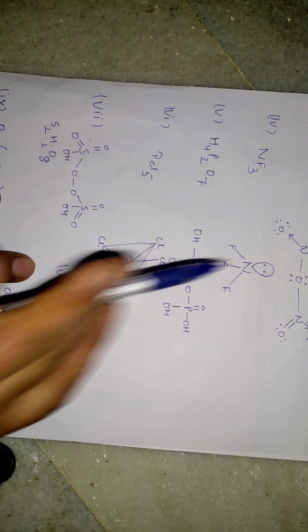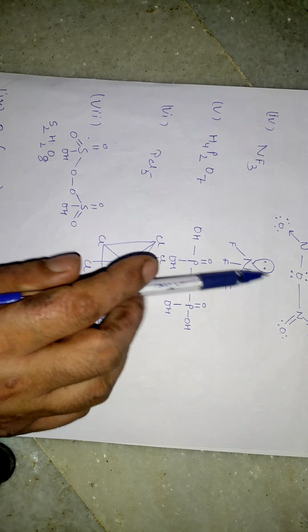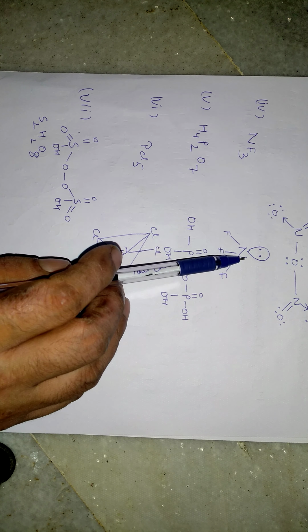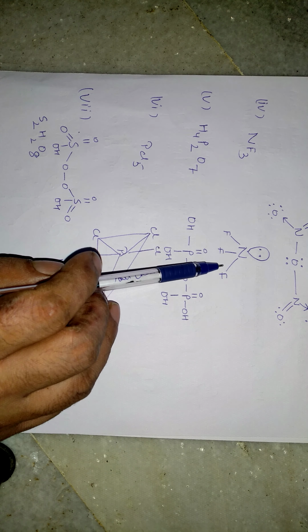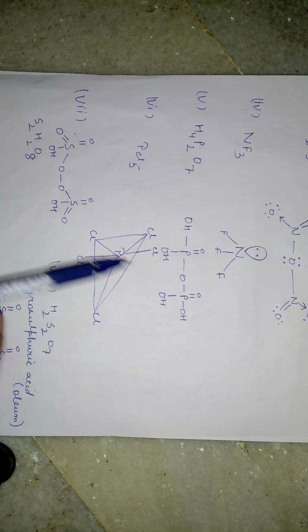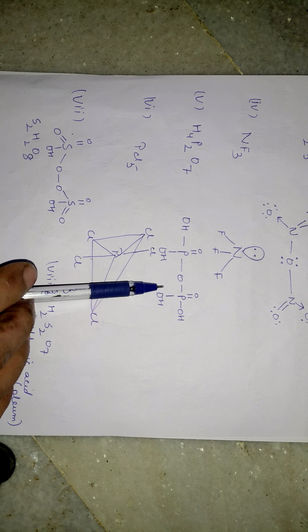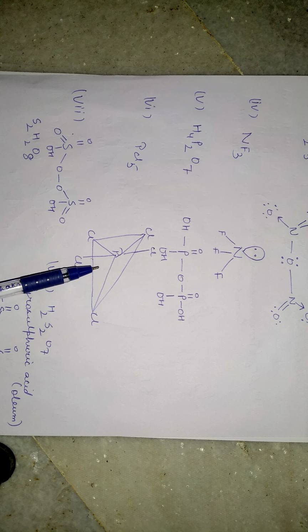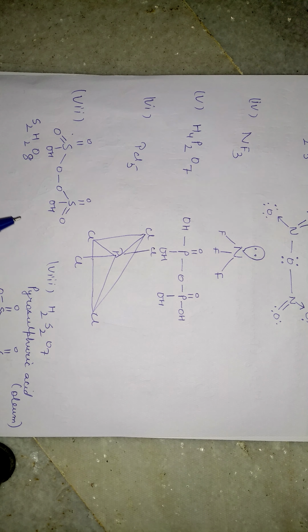Again, very important, N2O5, already discussed in my previous video also, about the structure. Nitrogen trifluoride: okay, a lone pair of electrons and 3 fluorine atoms attached to this nitrogen. Then H4P2O7. Okay, this is the trigonal bipyramidal structure of the PCl5 molecule, phosphorus pentachloride. Moving on to this one, this is H2S2O8, the dimeric form of sulfuric acid.